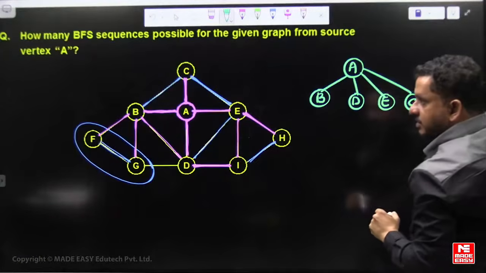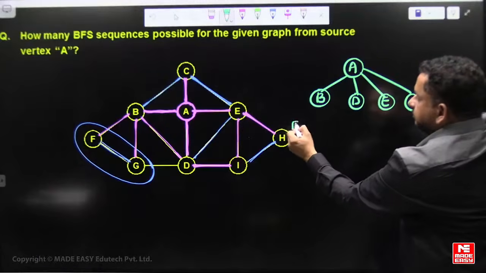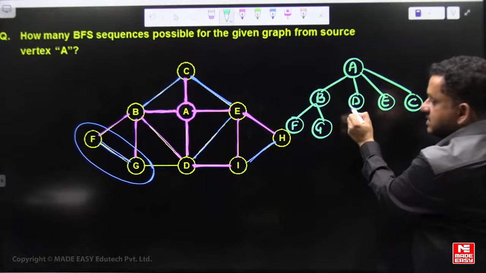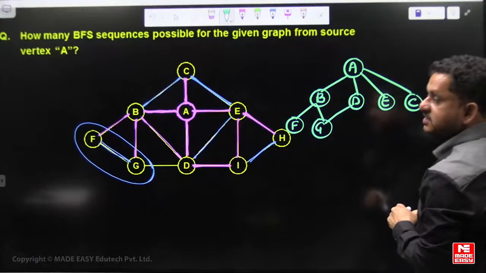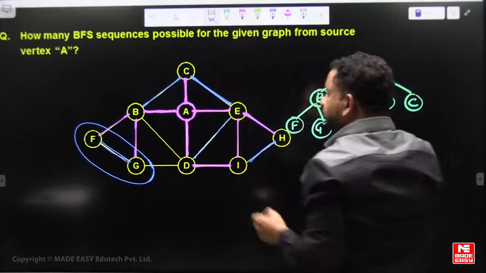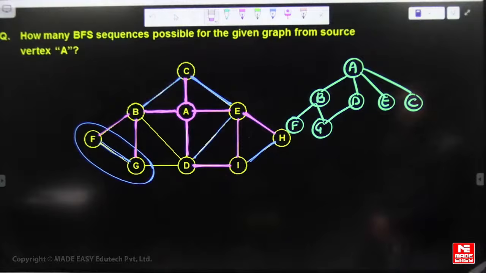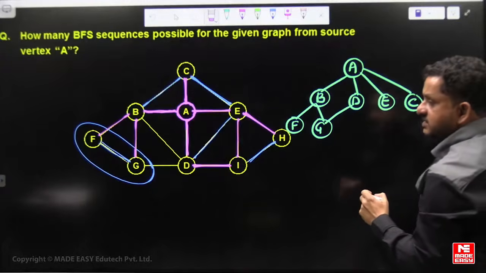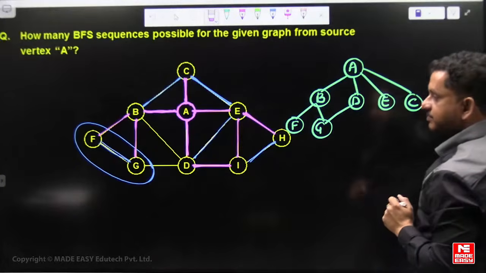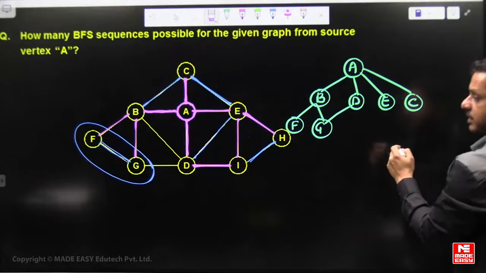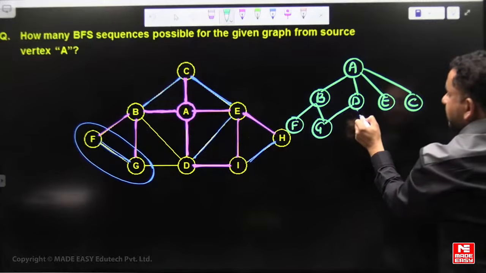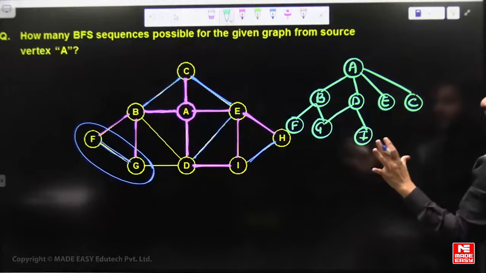All four are adjacent to A. Next, B's adjacent are F and G, and D's adjacent is G, since D is already visited. Similarly, D's adjacent are G and I. That's why I say it's not a spanning tree, because it has a loop.